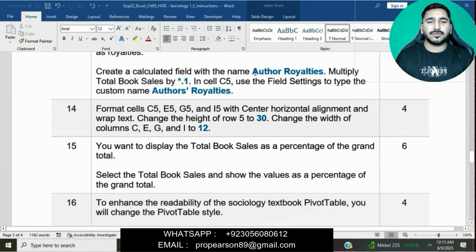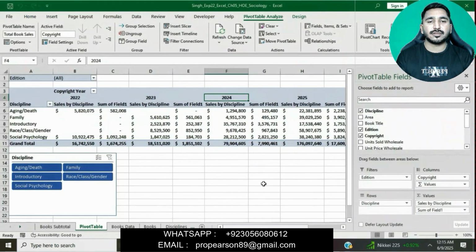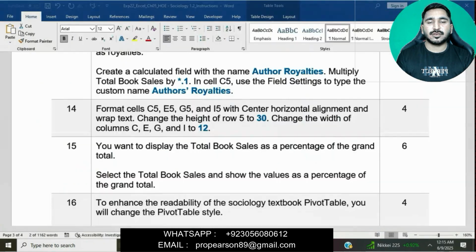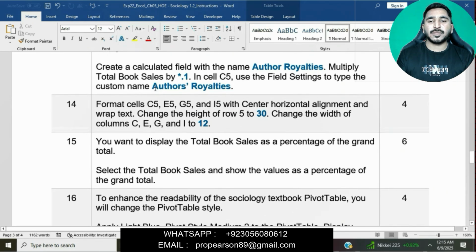Now, create a calculated field with the name Author's Royalties. We will name this Author Royalties. Click on the sum of sales field, and then go to the Field Settings. Use the field settings to set the custom name as Author Royalties. We will copy this name, Author's Royalties, and then change the custom name to Author Royalties.